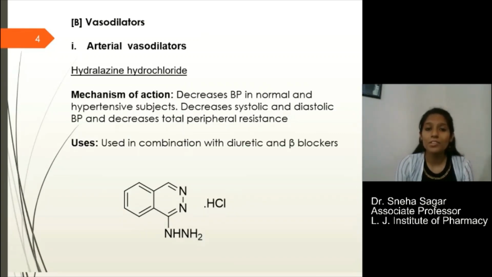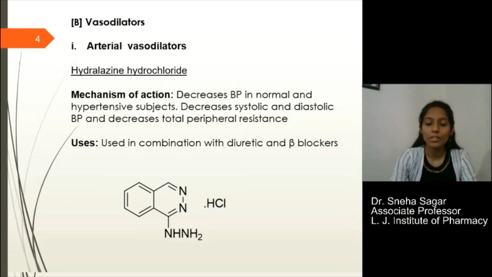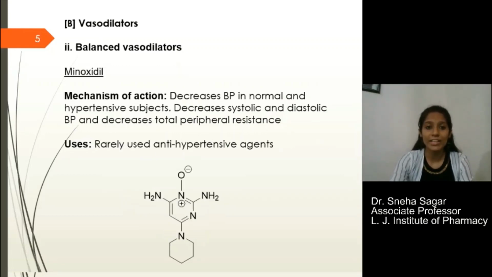So this is the first drug, hydralazine hydrochloride. As I've said, as the name indicates, it dilates the arteries. This is the structure of the arterial vasodilator hydralazine. Remember the structure of hydrazine, then it is easy for you to write the structure of hydralazine. So this is the structure of hydralazine.